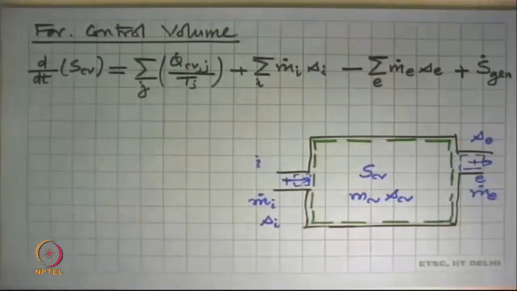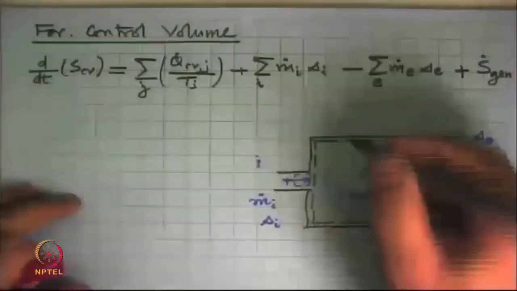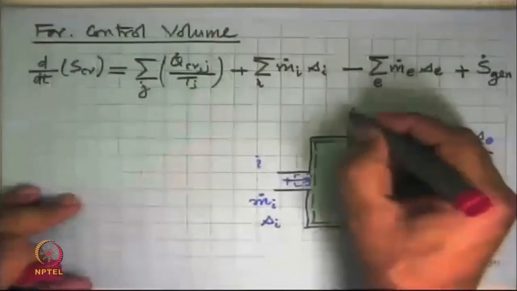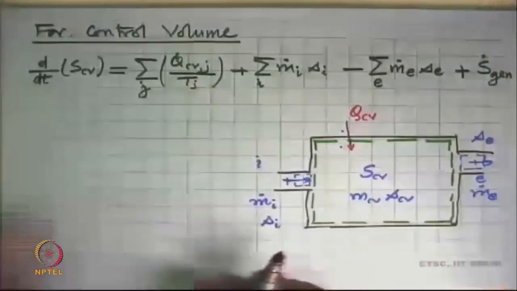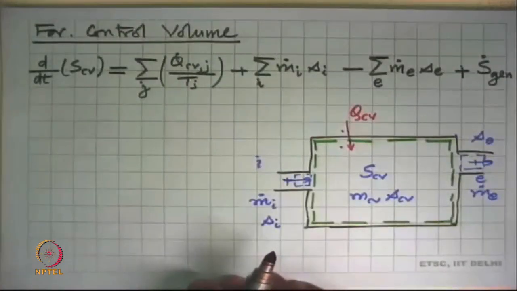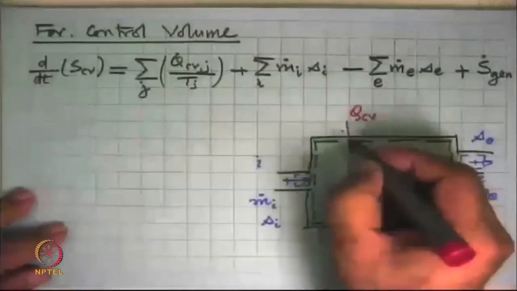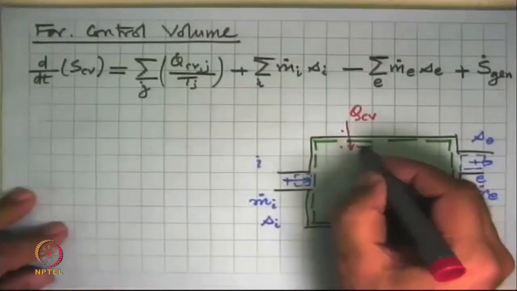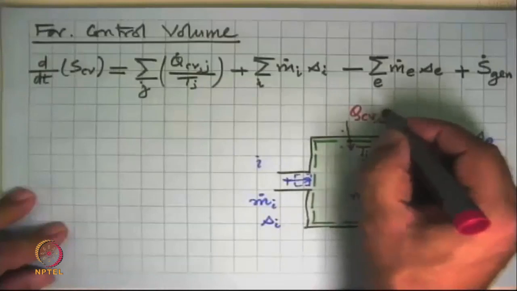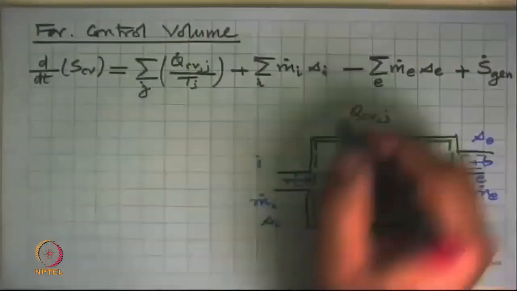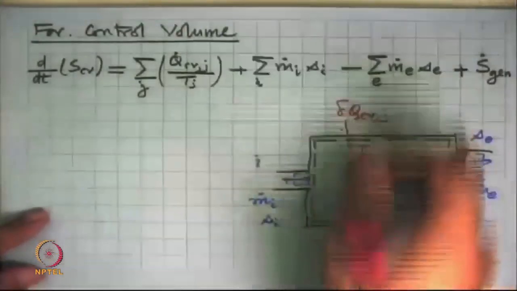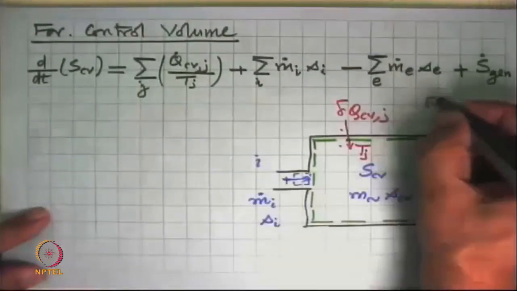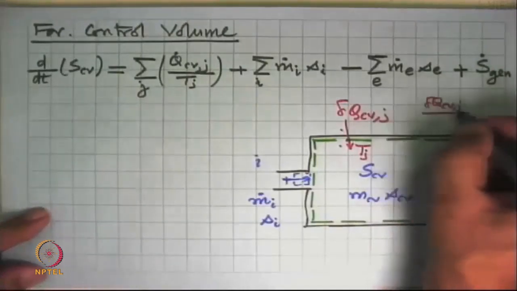But entropy is associated with irreversibilities that will come, and also with every time there is a heat transfer to the system, there will be an entropy transfer into the system. So if at this point there was a heat transfer, then the system temperature there was Tj, and the heat transfer input here was δQ_CV,j, then this caused an entropy inflow of δQ_CV,j upon Tj.